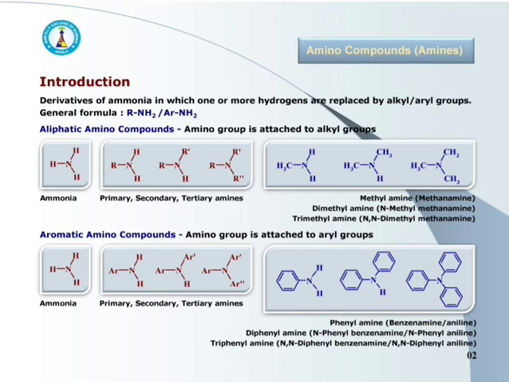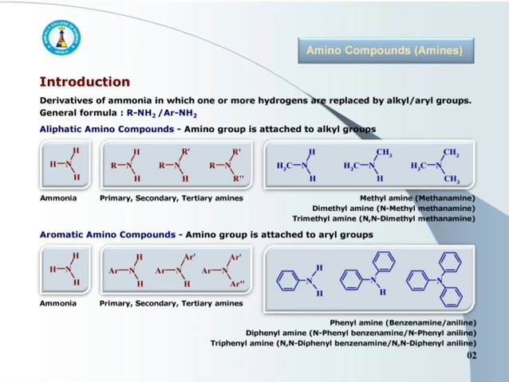Here, all three hydrogens of ammonia get replaced by the alkyl group, that is CH3 group, and it is the tertiary amine. These are the three types of aliphatic amines, or we can say the aliphatic amino compounds.